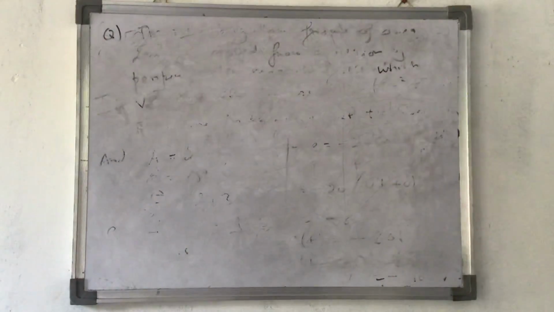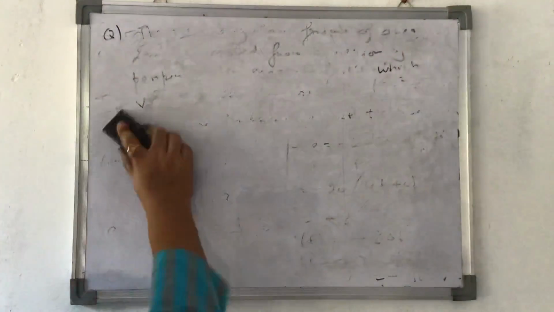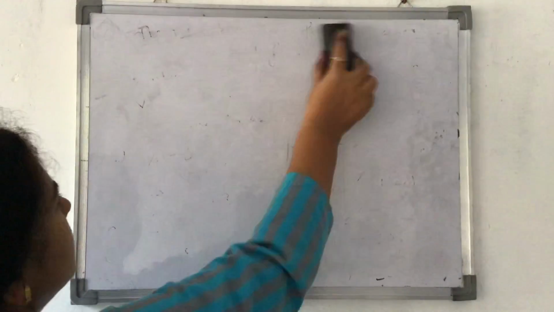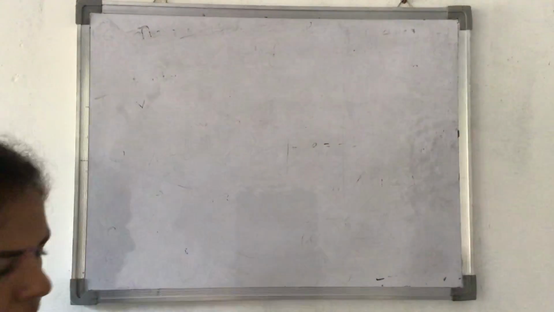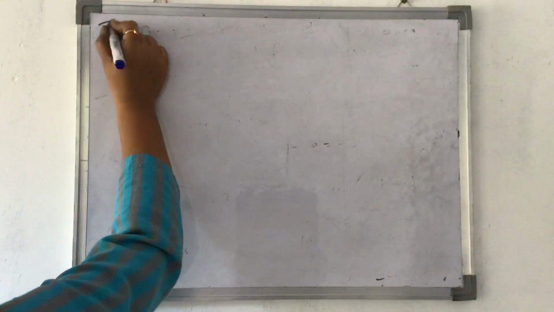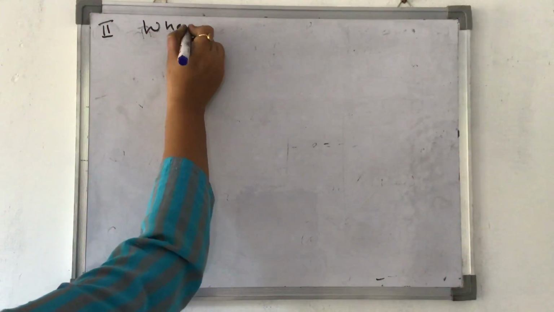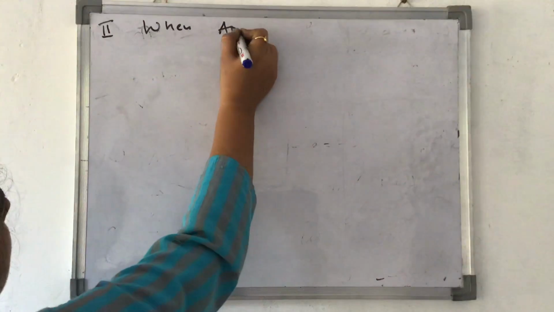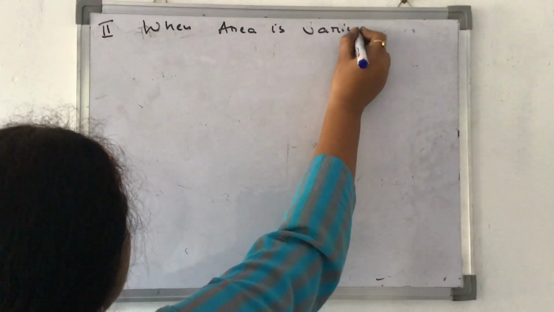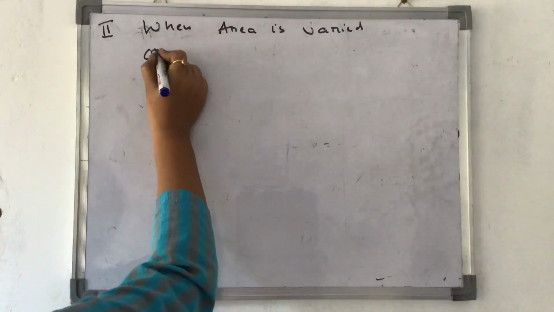Okay. Second question I am considering where I'll be varying the area. It has got another name, motional EMF.